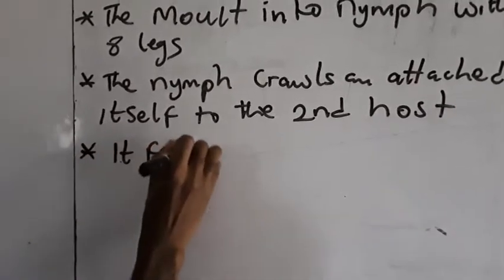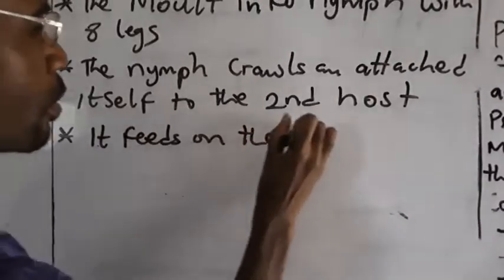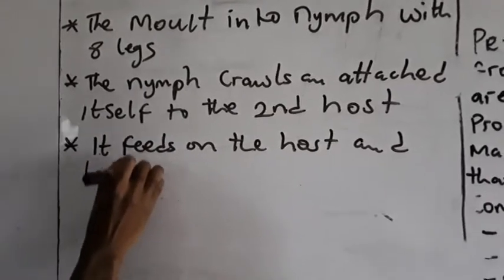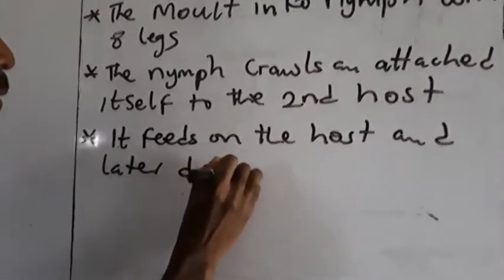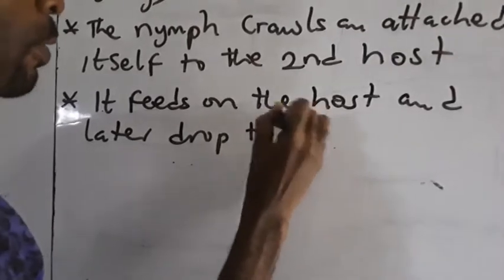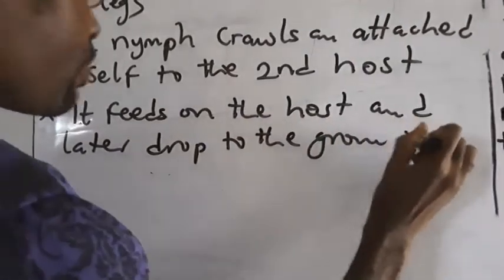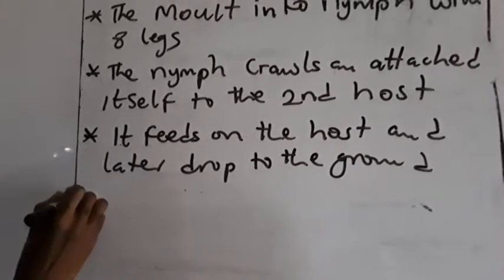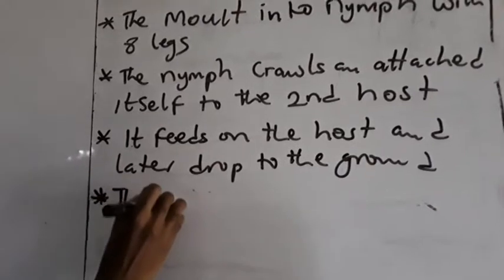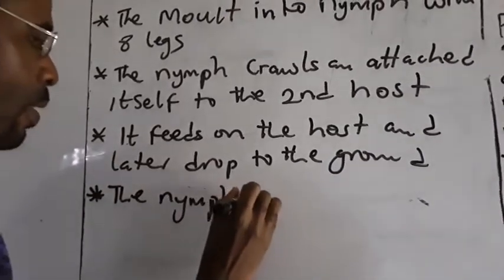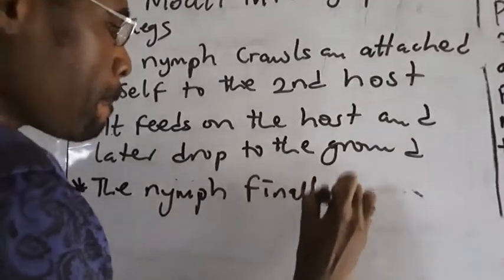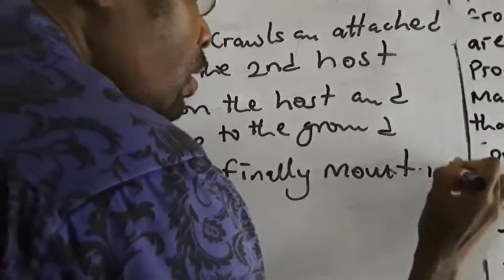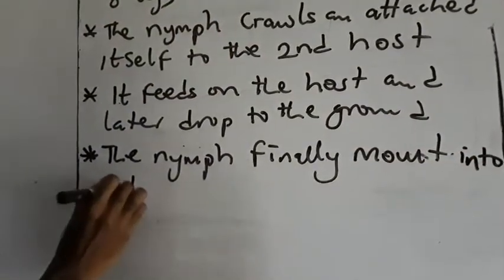It feeds on the host and later drops to the ground. After dropping, the nymph finally moves into adults.